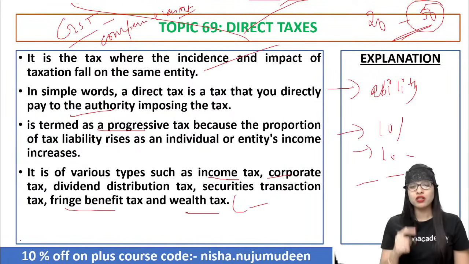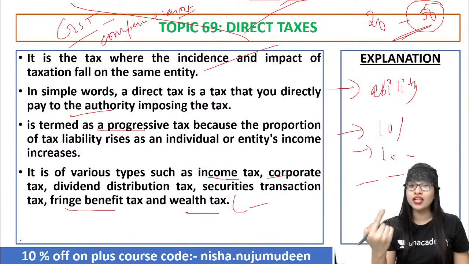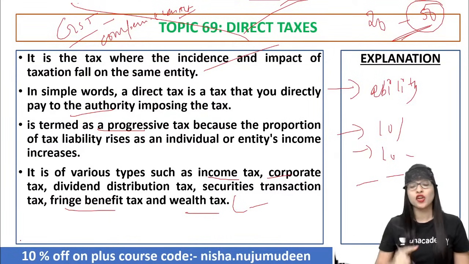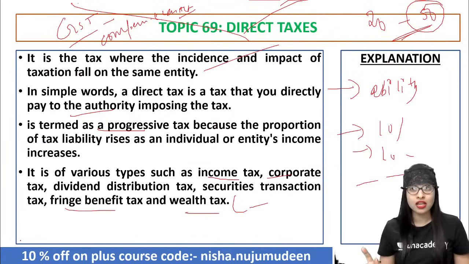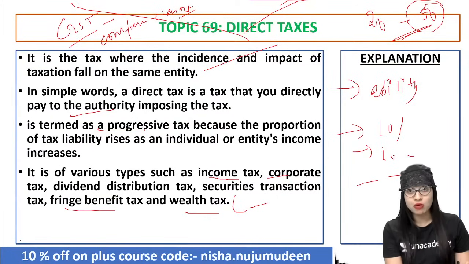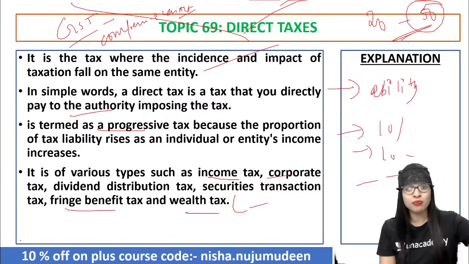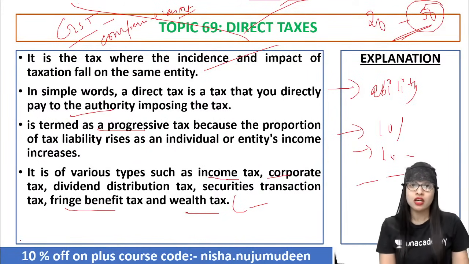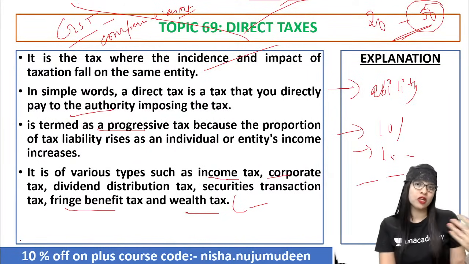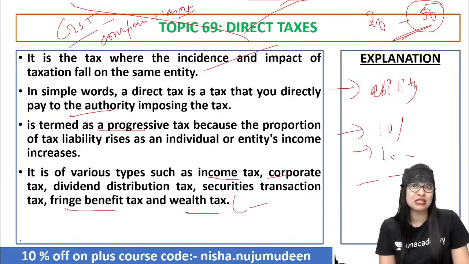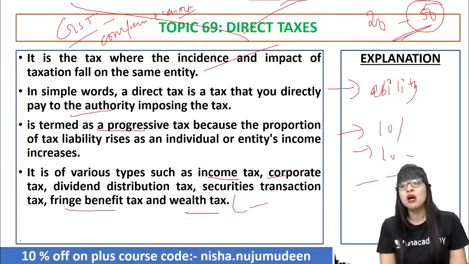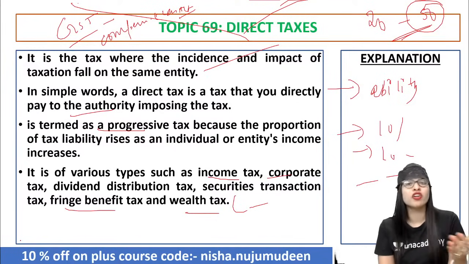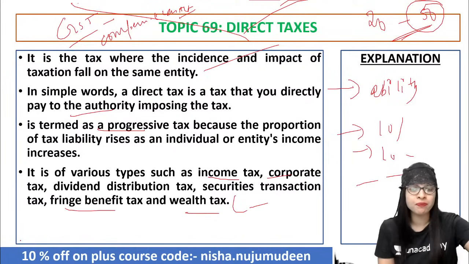For example, no matter whether you are earning a 50,000 salary or 30,000 salary or 1 lakh salary or 3 lakh salary, if you want to purchase one particular commodity, the price will still be the same. So based on your capacity only you can buy. And to a person with a lower income, they'll feel it as a burden to pay a huge amount. But somebody who is able to afford it with a higher income will not feel it as a burden. That is the difference. Clear? That is why indirect taxes are regressive in nature.